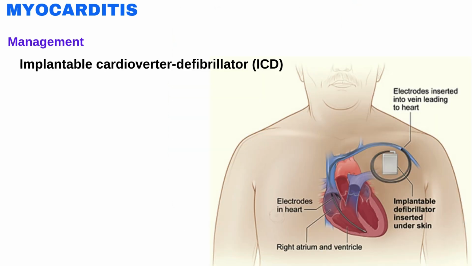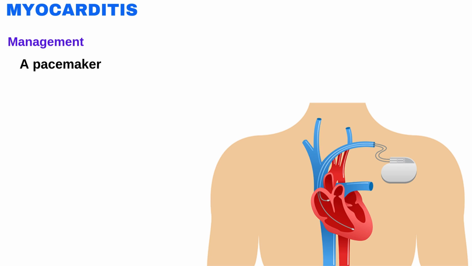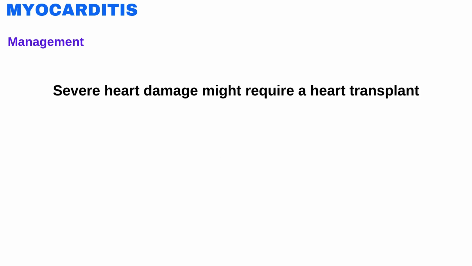Next device is implantable cardioverter defibrillator. A surgeon implants this device near the heart. When the heart beats irregularly, the device restores its normal rhythm by delivering a small shock. Next device is pacemaker. This device, similar to an ICD, helps regulate the heartbeat. If the heart function does not improve and continues to cause severe heart failure, the client may be evaluated for a heart transplant. In very rare cases, severe heart damage might require a heart transplant.